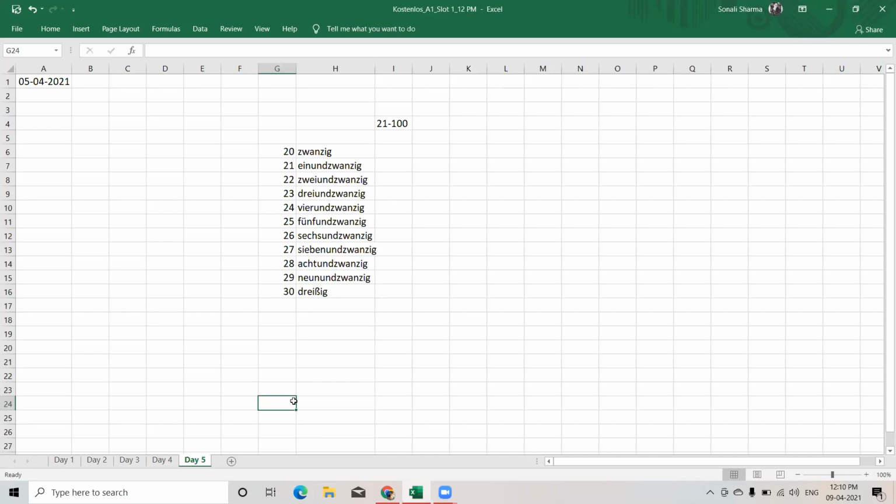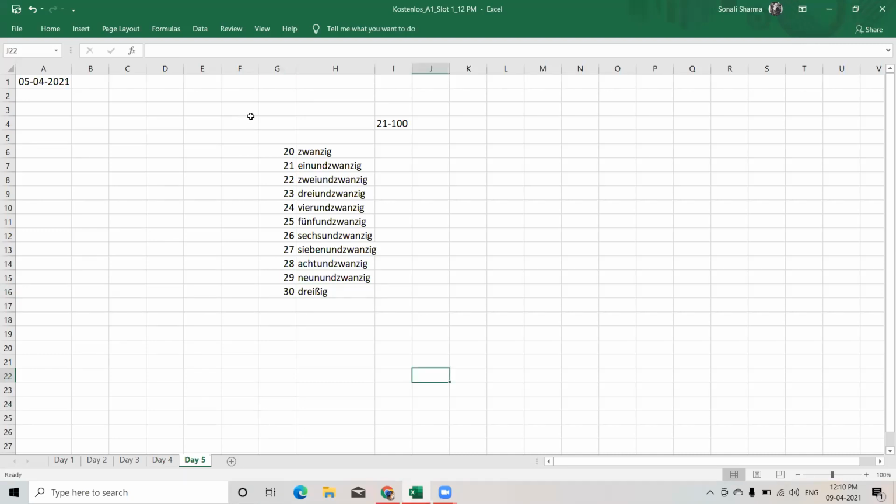When I talk about 10, 20, 30, 40, 50, 60, 70, 80, 90, only in 30 we have the S-S-I-G ending that is different. For 20, we have ZIG in the end. For 30, we have the ending. Then 40, 50, 60, 70, 80, 90, and last is our 100. So that will end with ZIG.